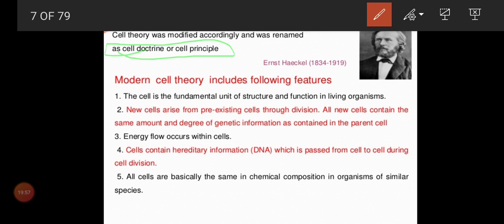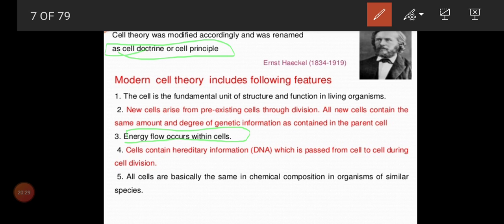Modern cell theory. So what can be seen under modern cell theory? The first point is common: the cell is a fundamental unit. Second point is also common: cells come from pre-existing cells. Third point, energy flow occurs within the cell. That is very interesting, because cells have small compartments through which they communicate and take whatever they want from the neighboring cells. So energy flow can be seen within the cell and also between the cells.